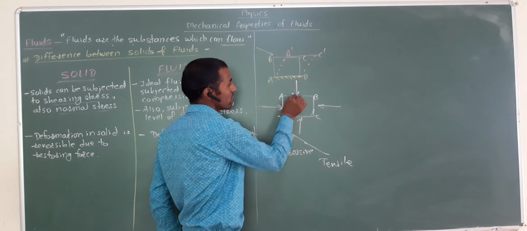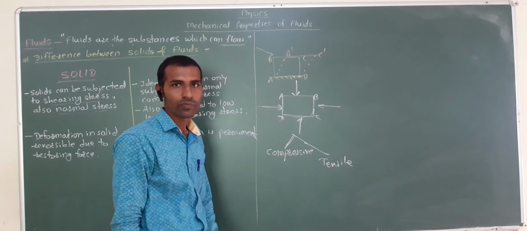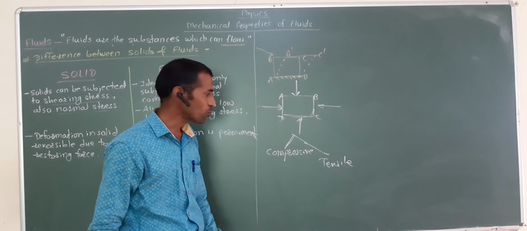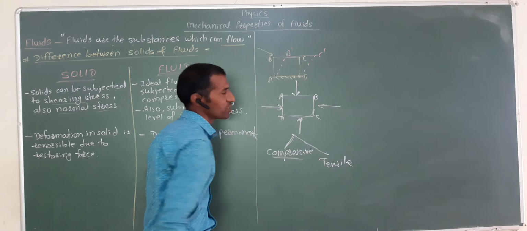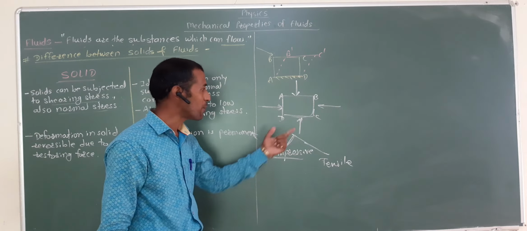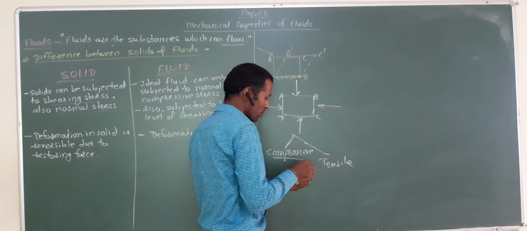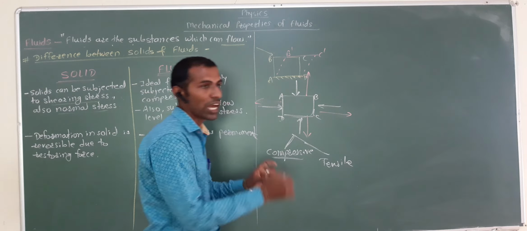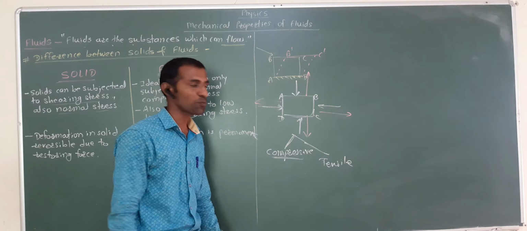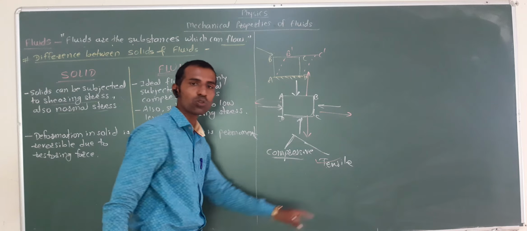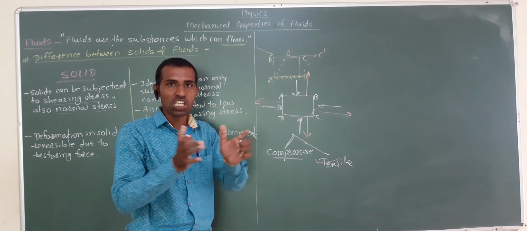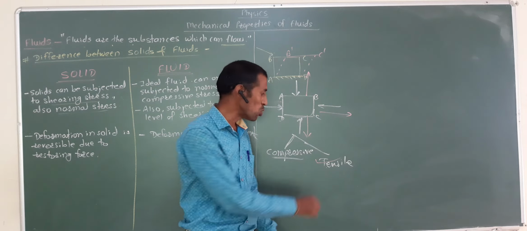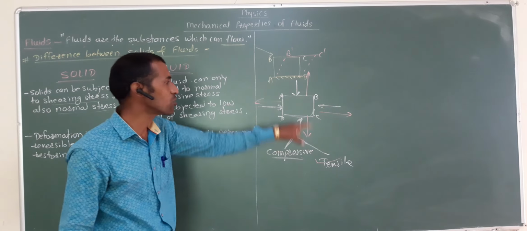If you apply the force towards the body, if you compress the body, then the corresponding stress is compressive normal stress. And opposite to this, if you elongate the body normally, then the corresponding stress is tensile stress. Due to tensile stress, what happened? Body gets elongated, and due to compressive stress, body gets compressed. Both the stresses are normal, perpendicular to the surface.